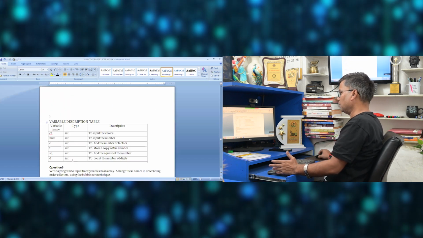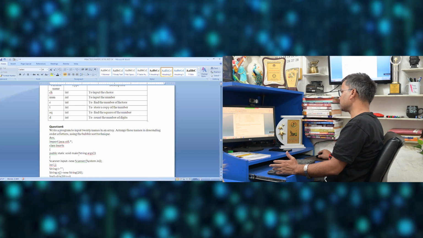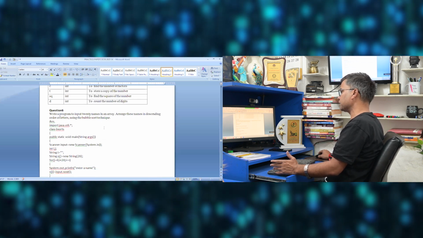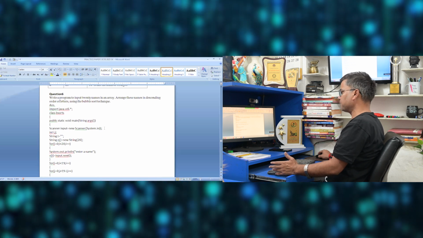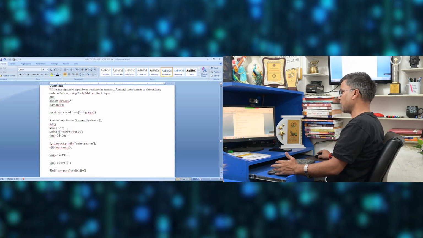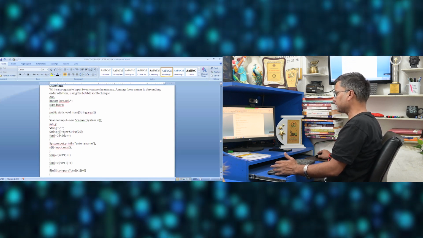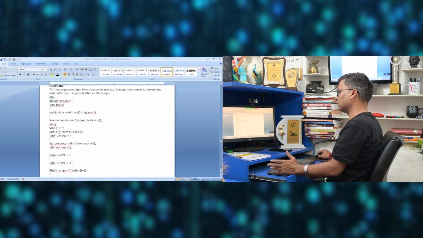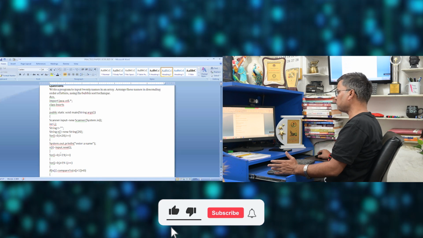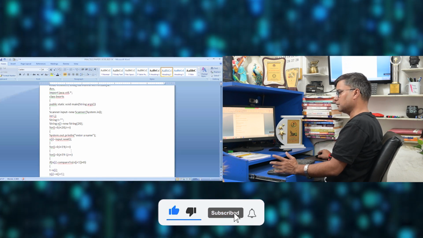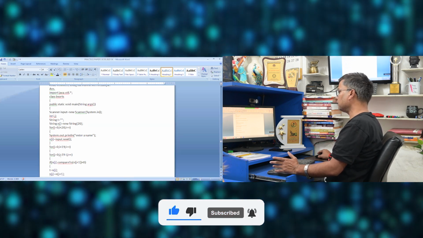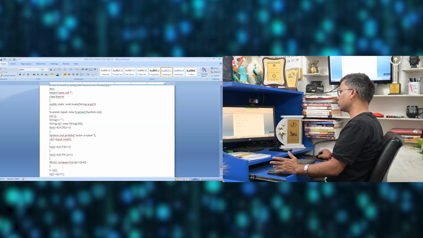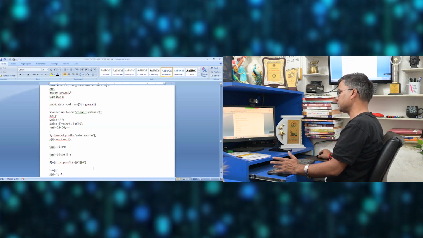Next one, write a program to input 20 names in an array, and arrange these names in descending order of letters, means alphabetically. We have also discussed this in the array programs. String n, I took, for i equal to 0, i less than 20, I took the name as input, n[i] equal to input.next. Second one, for i equal to 0, i less than 19, we are going to the second last. j equal to 0, j less than 19 minus i. I am comparing, if n[j].compareTo(n[j+1]) is less than 0, then